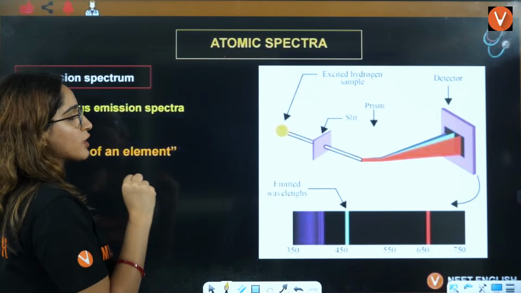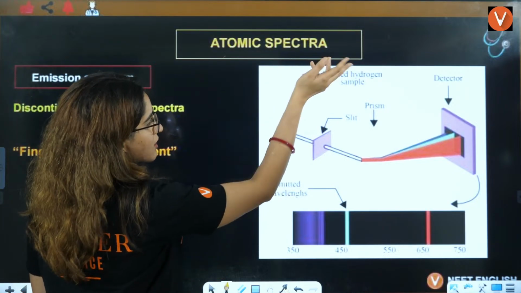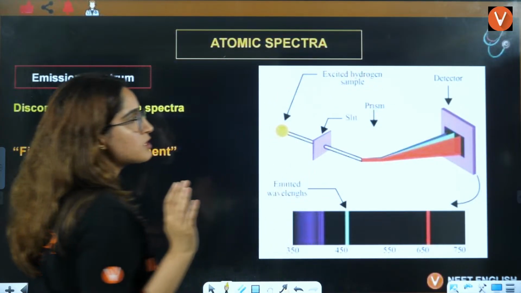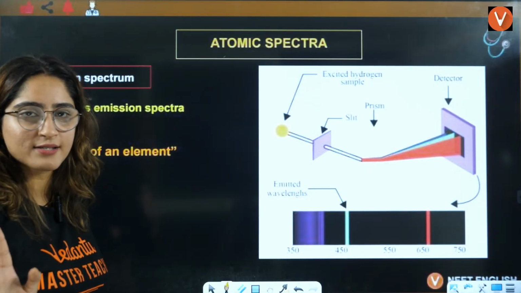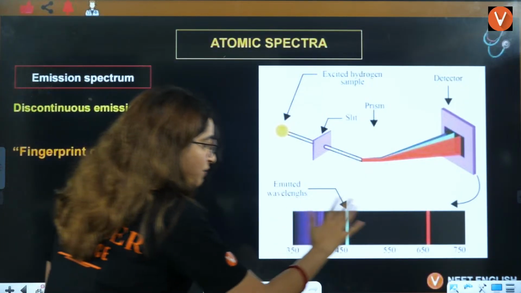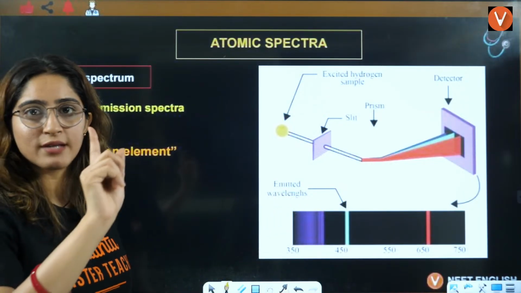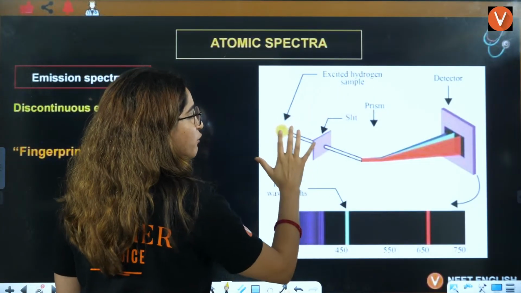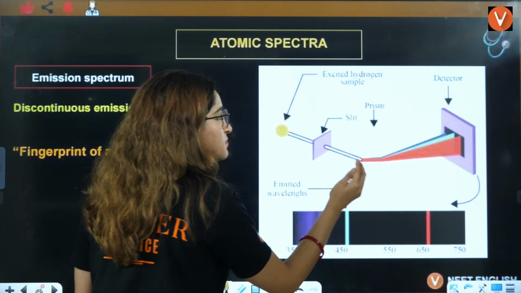So in a discontinuous spectra, for example, let's say they are saying an excited hydrogen sample, right? Electrons are excited. See why I'm showing you all of this, because we are going to study this. I'm again going to talk about this in the next lecture, right? So see this. This excited hydrogen spectra will fall into the slit. This will pass through the prism.